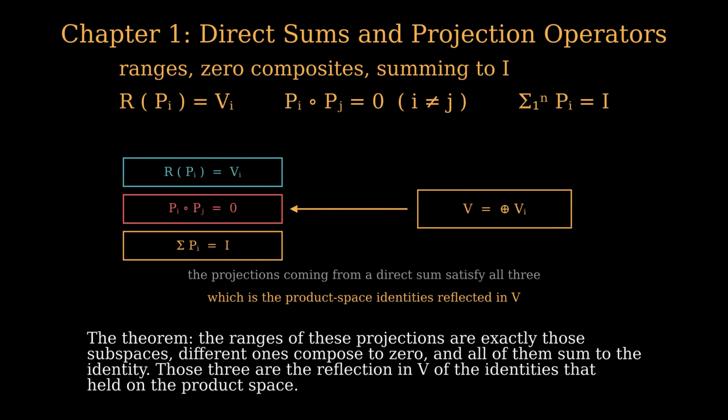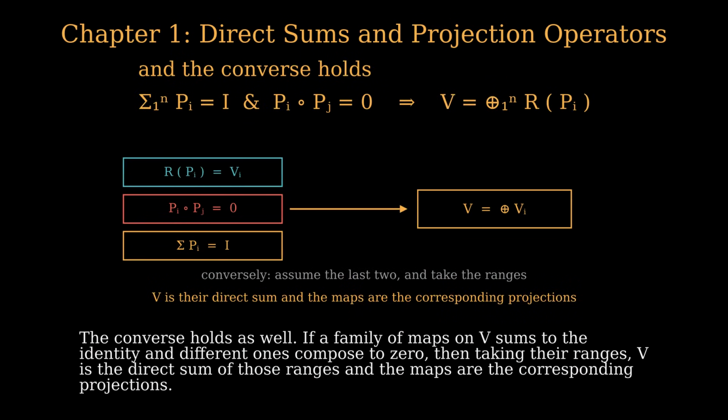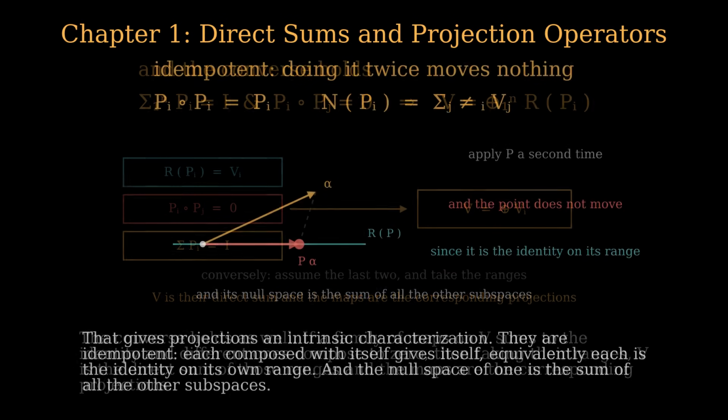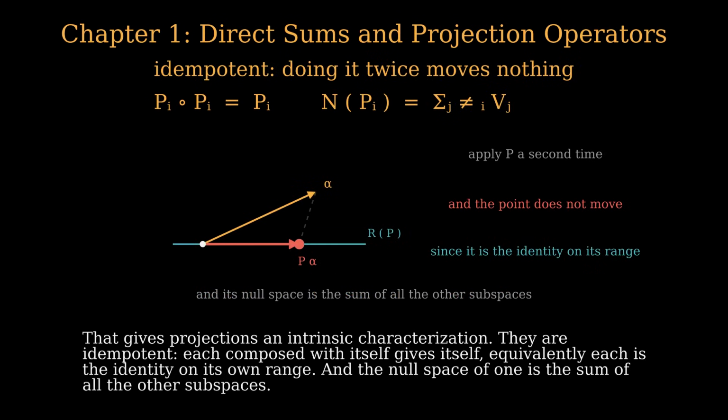The theorem: the ranges of these projections are exactly those subspaces, different ones composed to zero, and all of them sum to the identity. Those three are the reflection in V of the identities that held on the product space. The converse holds as well. If a family of maps on V sums to the identity and different ones composed to zero, then taking their ranges, V is the direct sum of those ranges and the maps are the corresponding projections. That gives projections an intrinsic characterization.